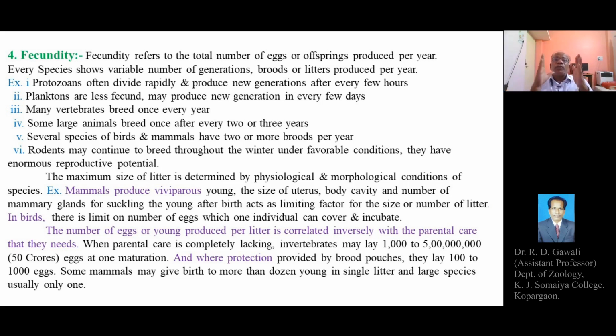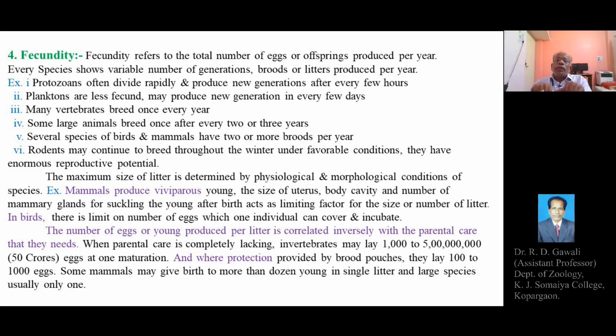If there is parental care, ultimately the parent individuals, maybe males or females, can take care of their young ones or eggs properly.